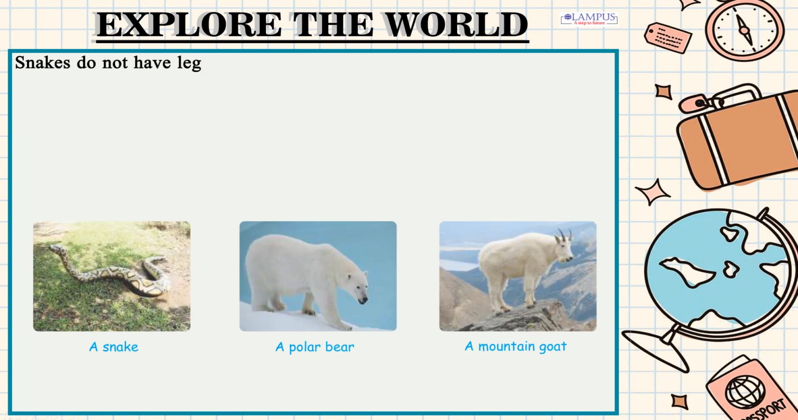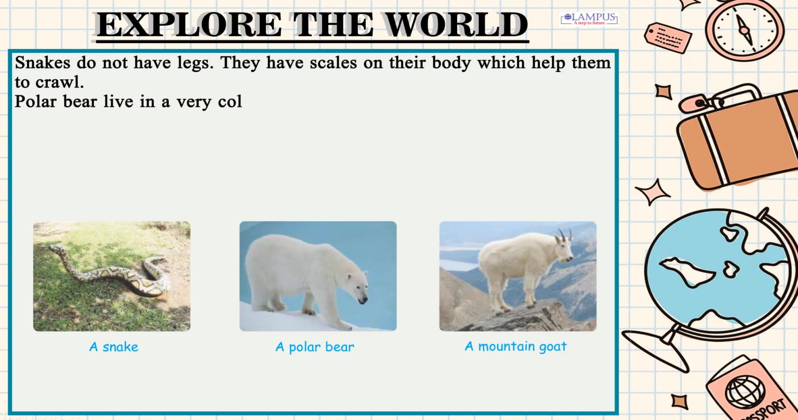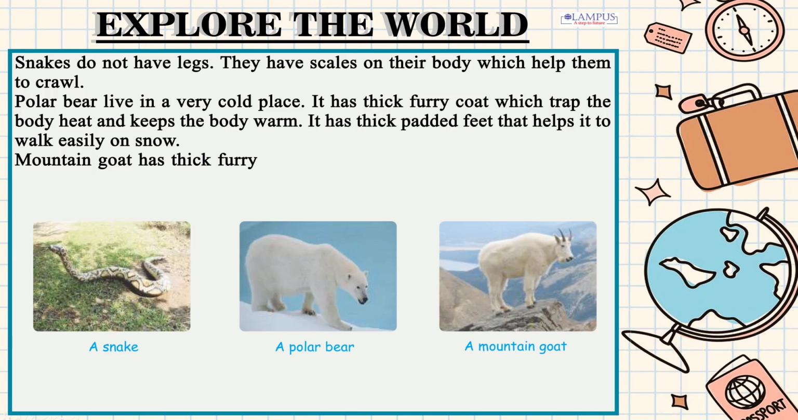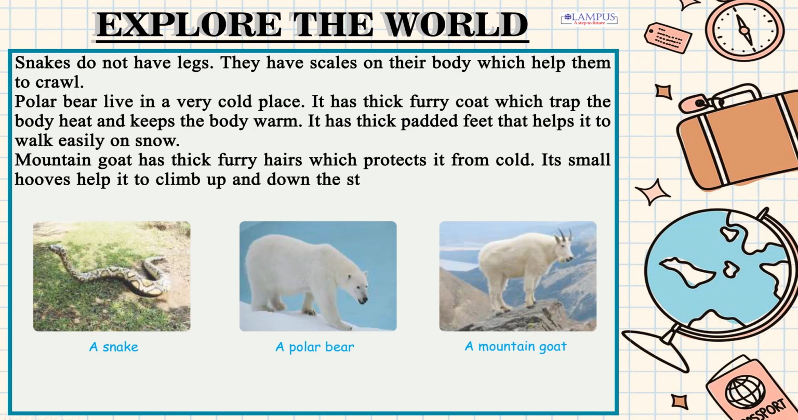Snakes do not have legs. They have scales on their body which help them to crawl. Polar bears live in a very cold place. It has a thick furry coat which traps the body heat and keeps the body warm. It has thick padded feet that help it to walk easily on snow. Mountain goat has thick furry hair which protects it from cold. Its small hooves help it to climb up and down the steep rocky mountains. It is very good at climbing.